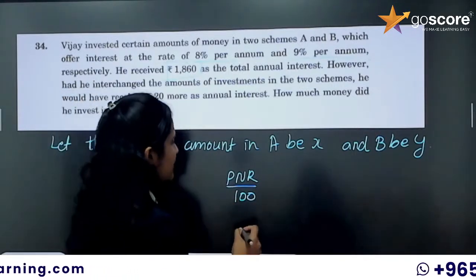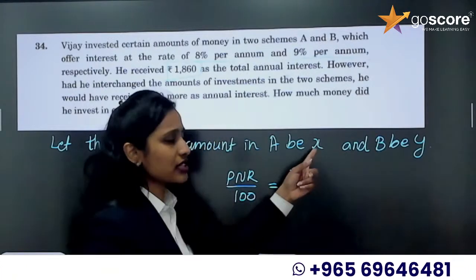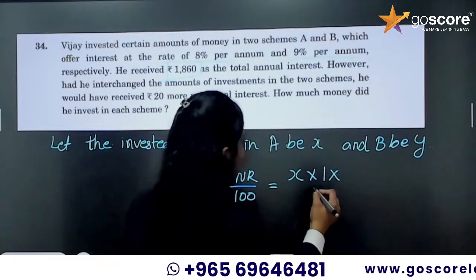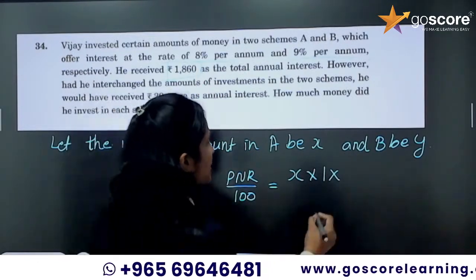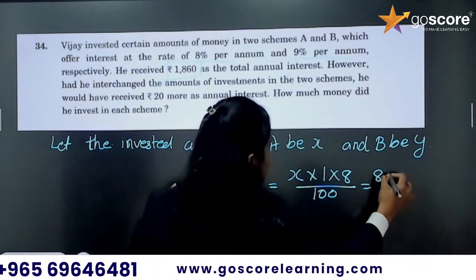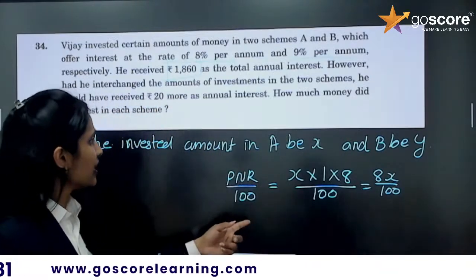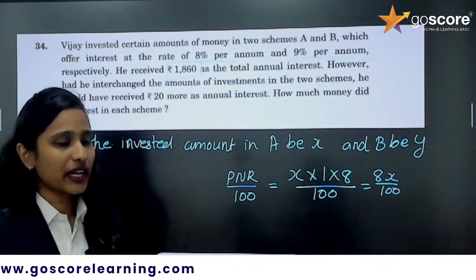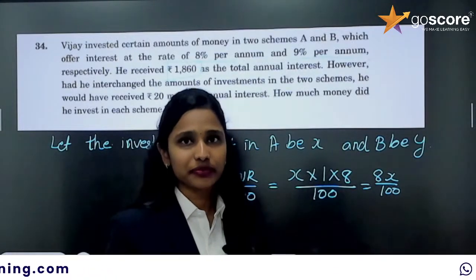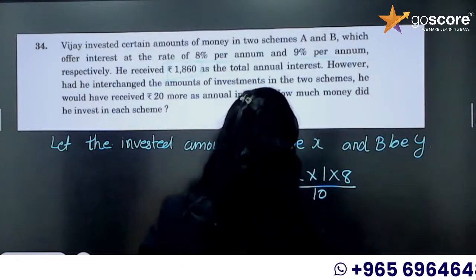N is 1 here and P is X. The amount we are investing is X into 1 into the rate of interest, 8 by 100, or simply 8x by 100. For scheme A it is 8x by 100, and for scheme B it is 9y by 100.